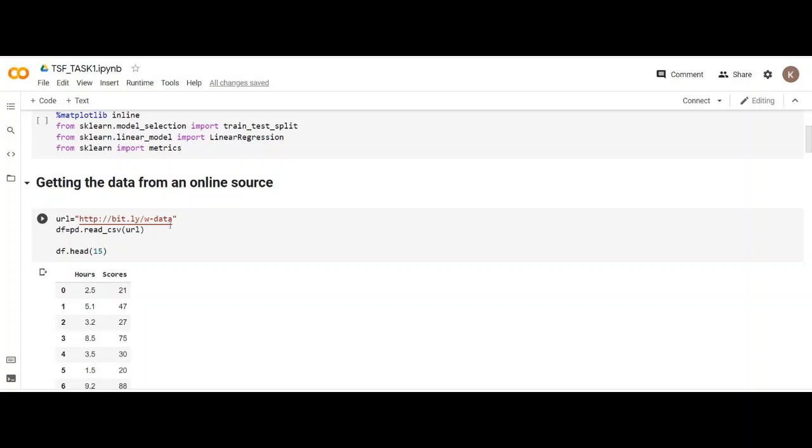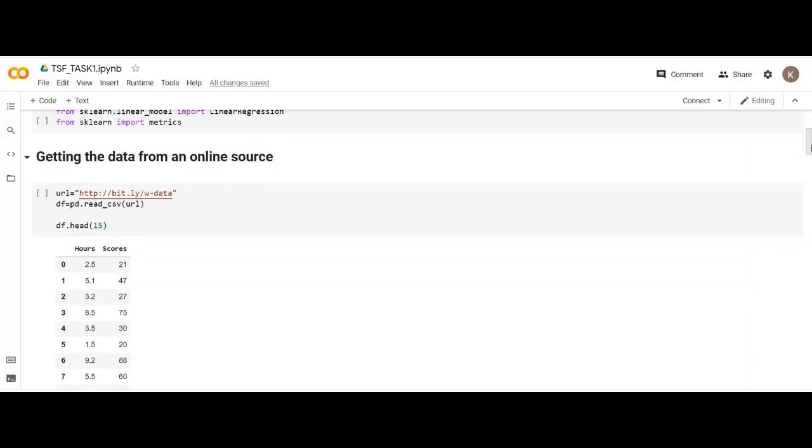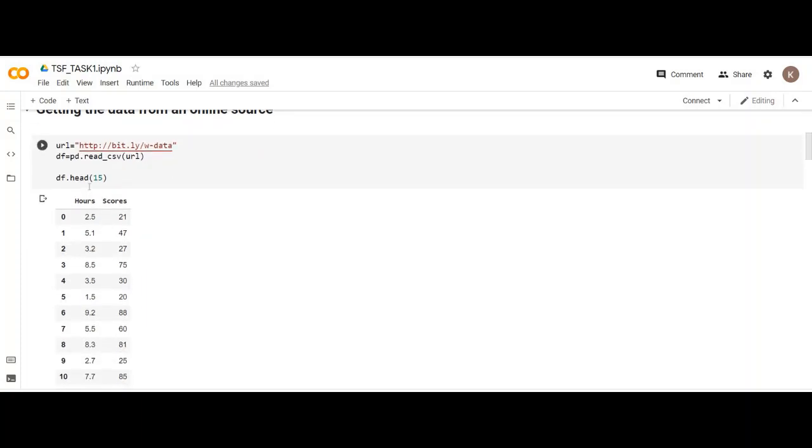So there is a URL for the data. I have put this URL in the data frame using the pd.read_csv function. So this helps in creating a data frame. As you can see, I have used the head method to look at the first 15 entries of the data frame. So as you can see, there is the hours column and the scores column.